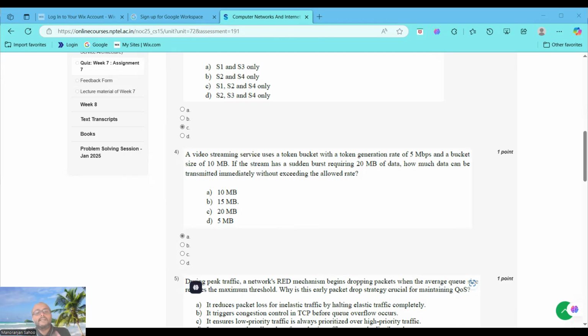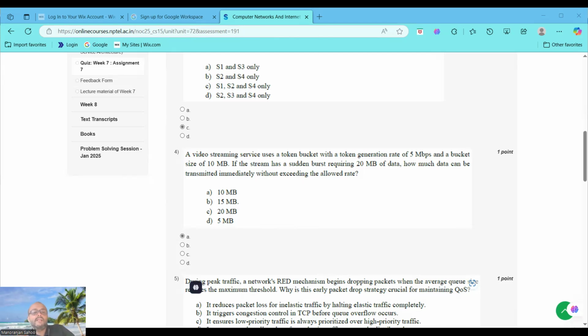That is 10 MB means 80 megabits, since 1 MB equals 8 megabits. Token represents data transmission: 1 token equals 1 bit. Now, immediate transmission. Assume that the bucket is full, 10 MB, that is 80 megabits, at the burst start.